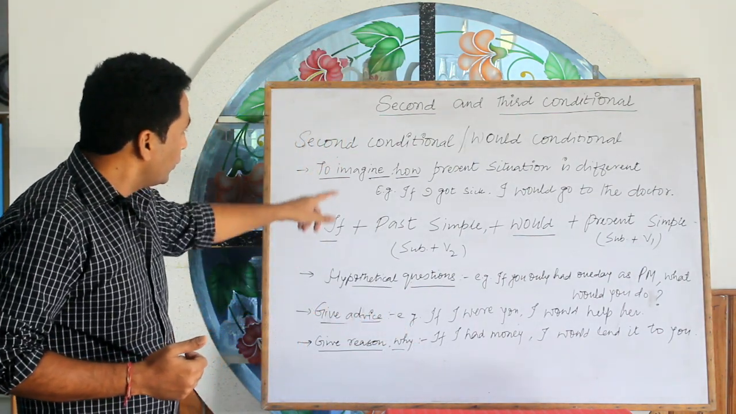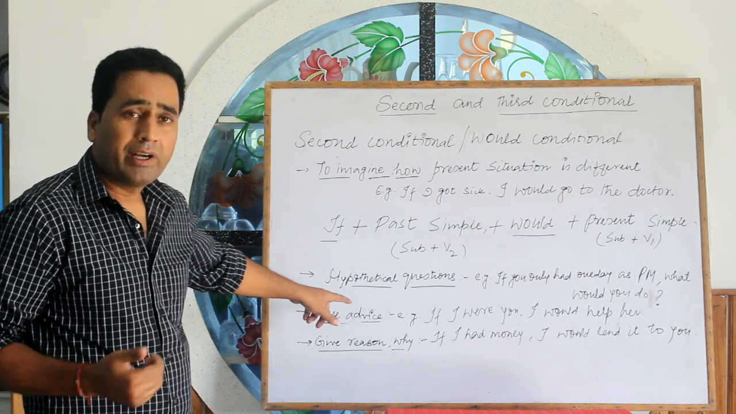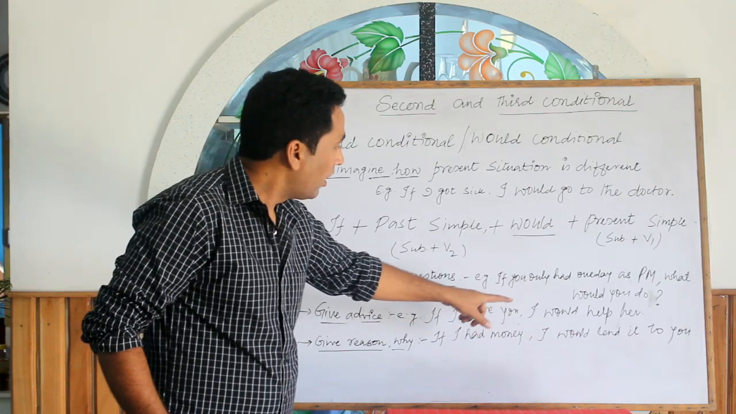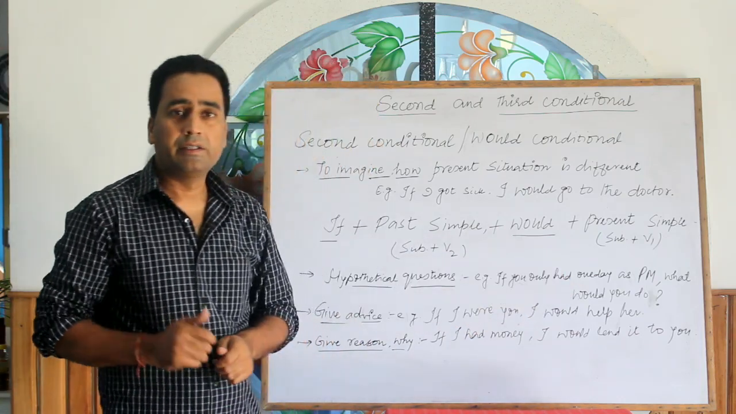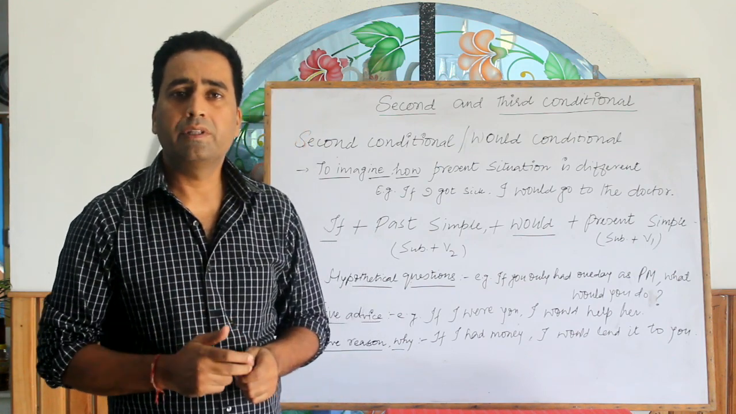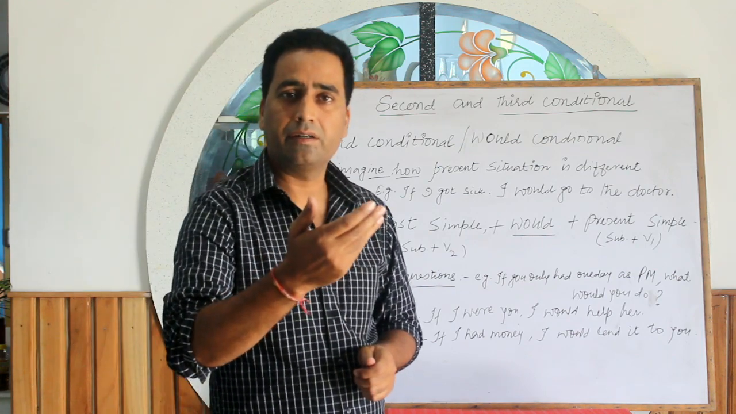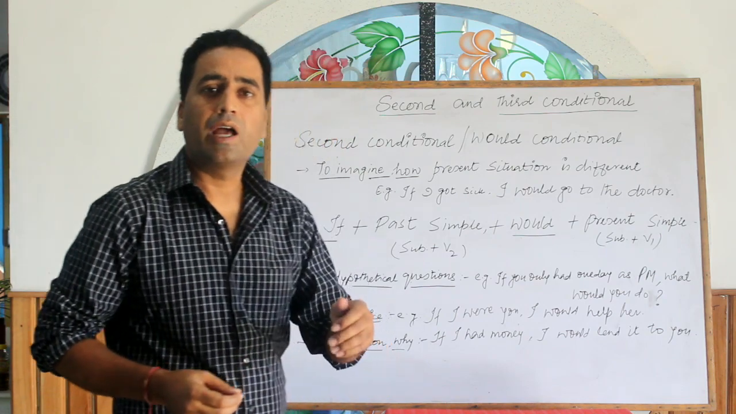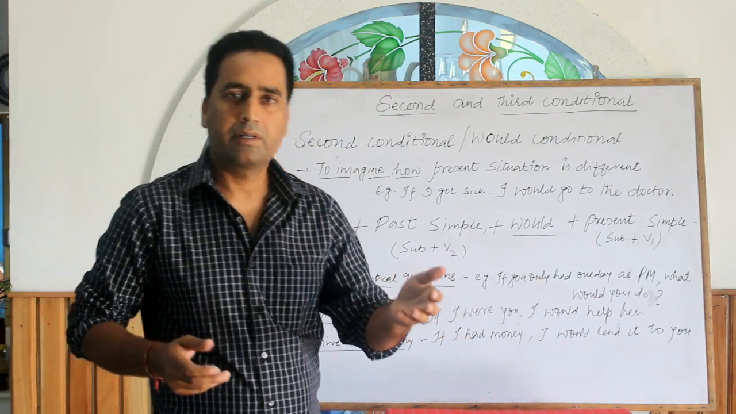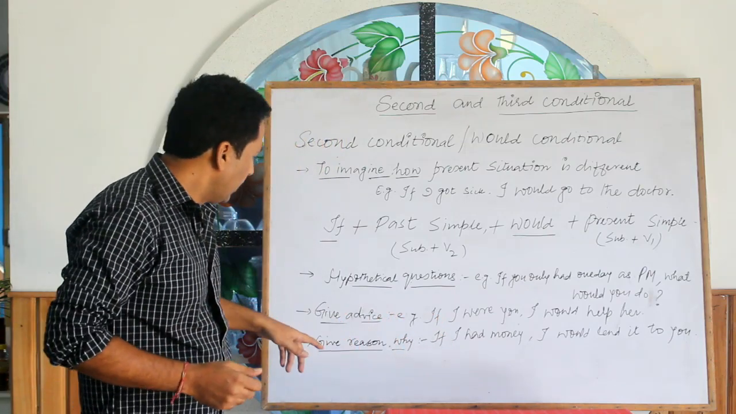Then we also use the second conditional to give advice. For example, if I were you, I would help her. This is advice to somebody, to you, that if I were you, I would have helped her. It means that you should help her. This is a kind of advice.